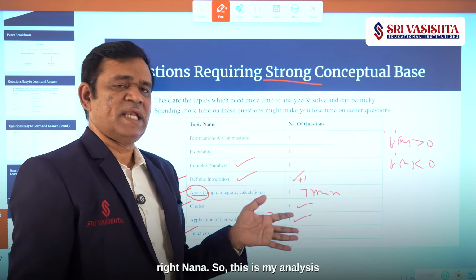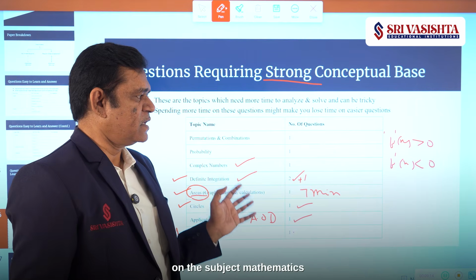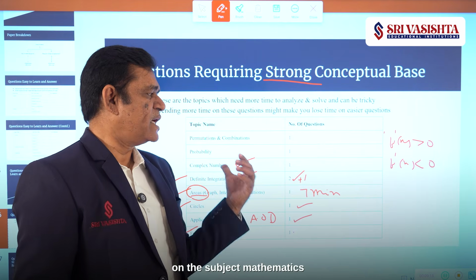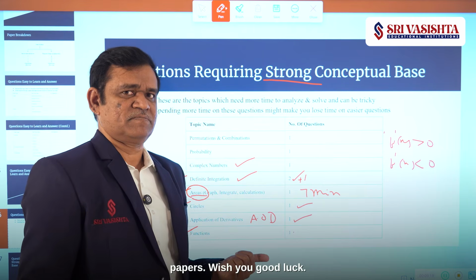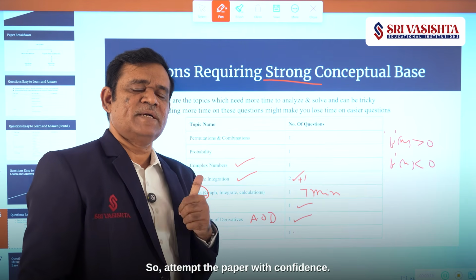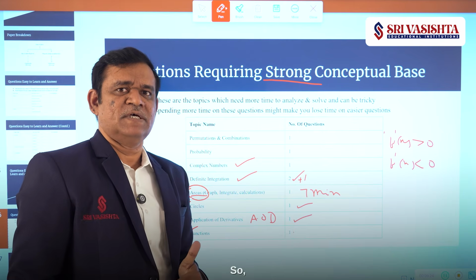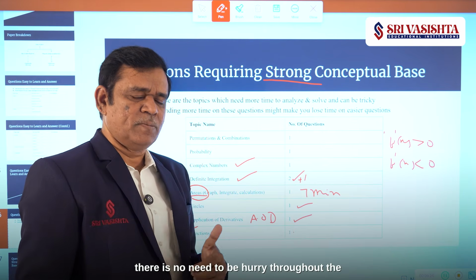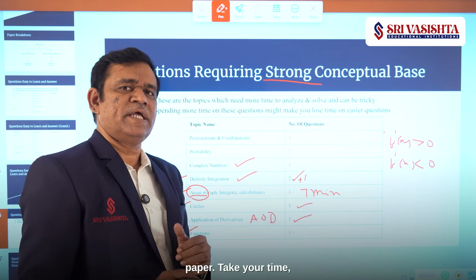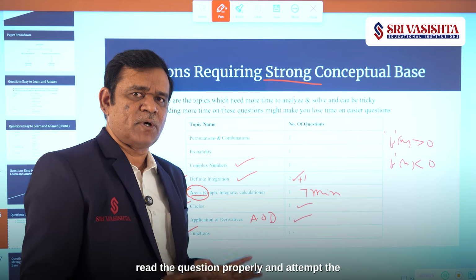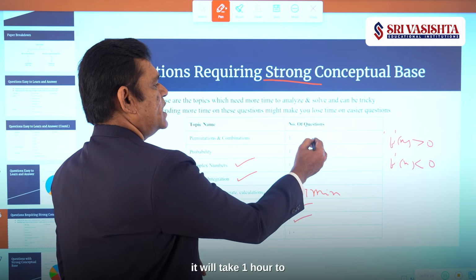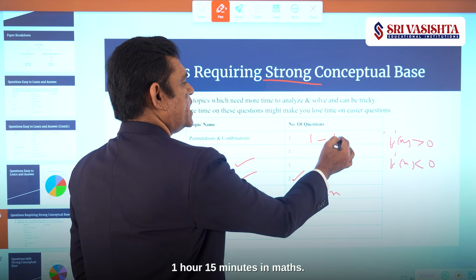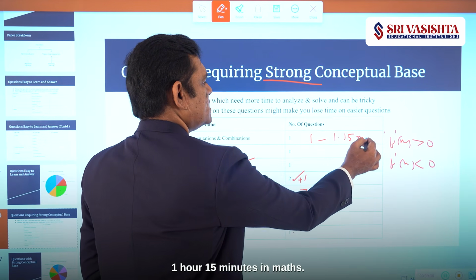So this is my analysis on the subject mathematics based on all the previous year's papers. Wish you good luck. Attempt the paper with confidence. There is no need to be hurried throughout the paper. Take your time, read the question properly, and attempt the question. Usually it will take 1 hour to 1 hour 15 minutes in maths.